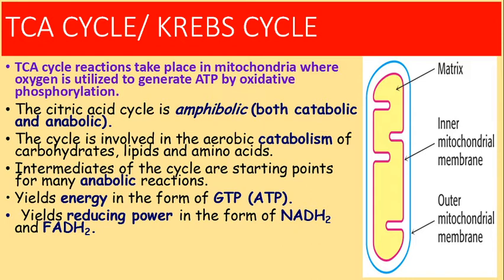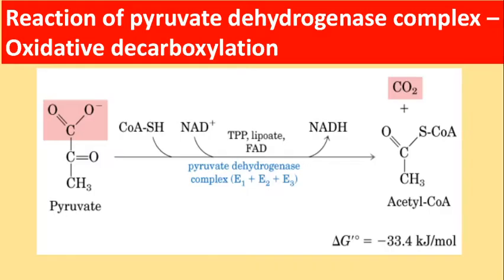The cycle is involved in the aerobic catabolism of carbohydrate, lipids and amino acids. The intermediates of the cycle are the starting points for many anabolic reactions. It yields energy in the form of either ATP or GTP. It yields reducing power in the form of NADH2 and FADH2.